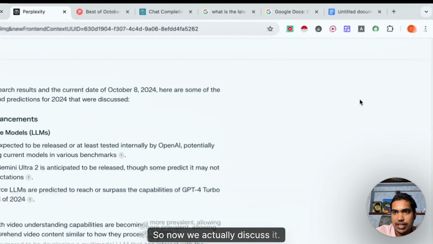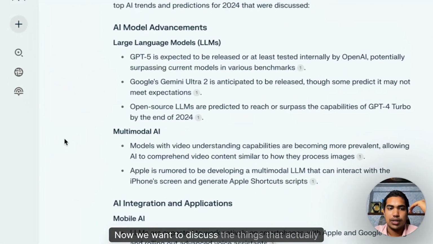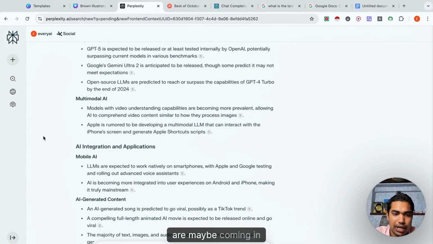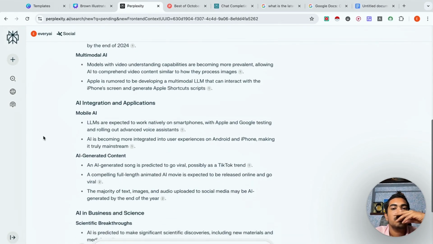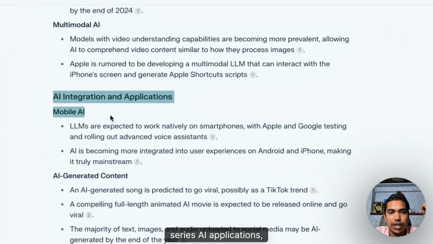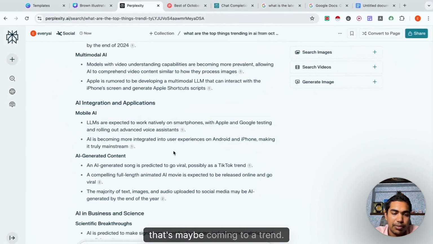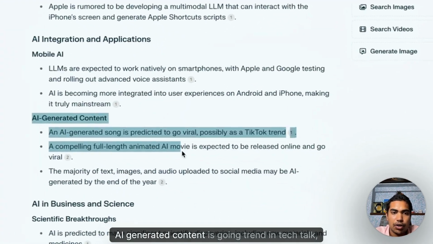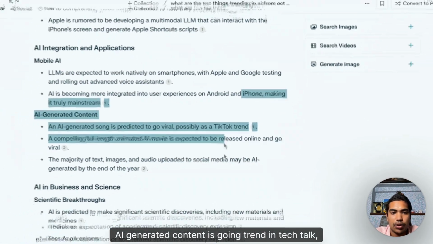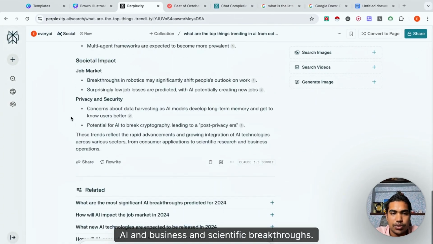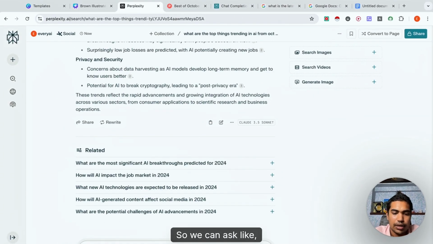So now we actually discussed facts. Now we want to discuss the things that actually are maybe coming in. See this, AI applications, mobile AI and LLMs, that's maybe coming to a trend. AI generated content is going trend in TikTok, AI and business and scientific breakthroughs. So we can ask like, give me 5 points that are taken from top 5 things.